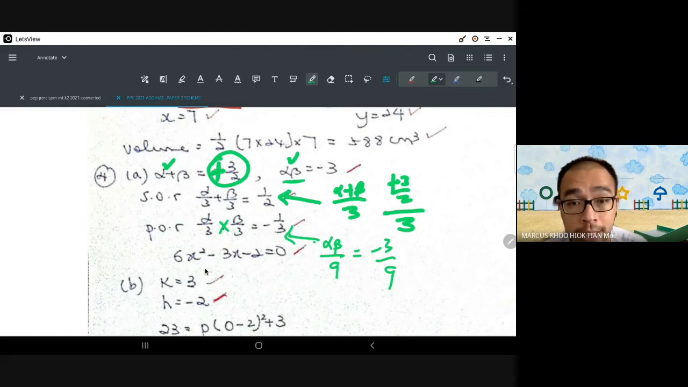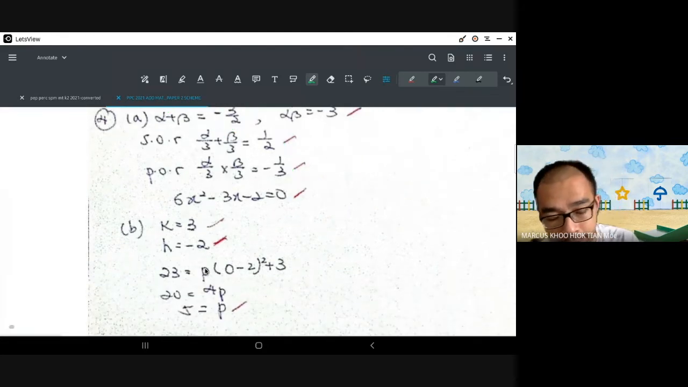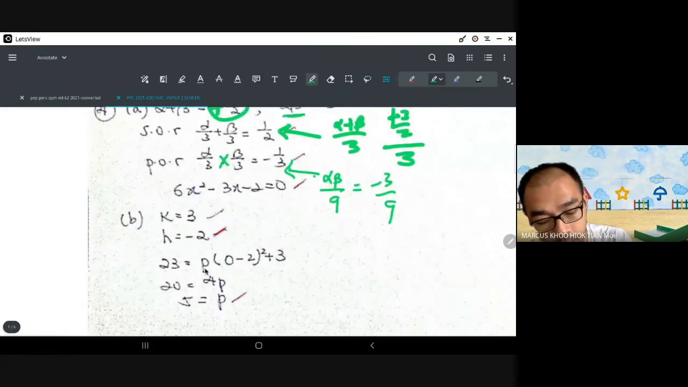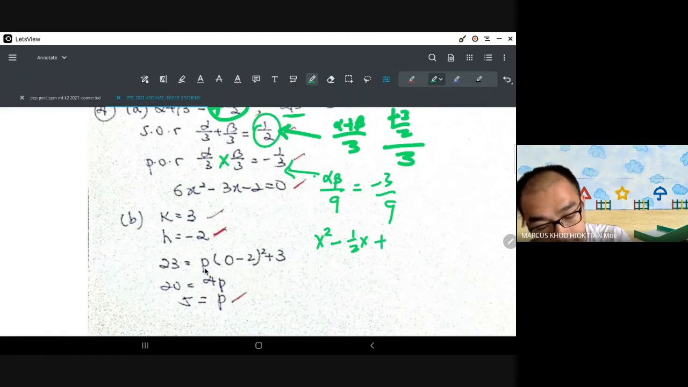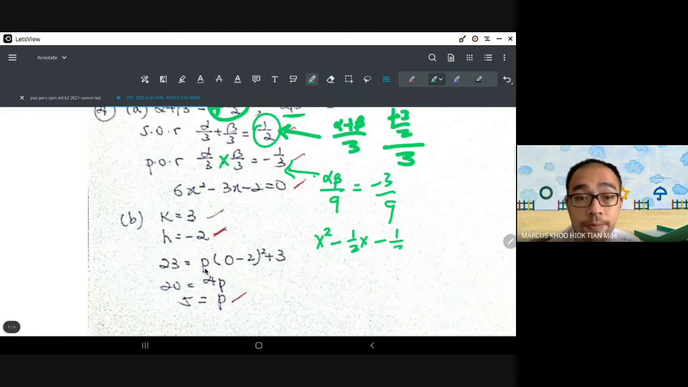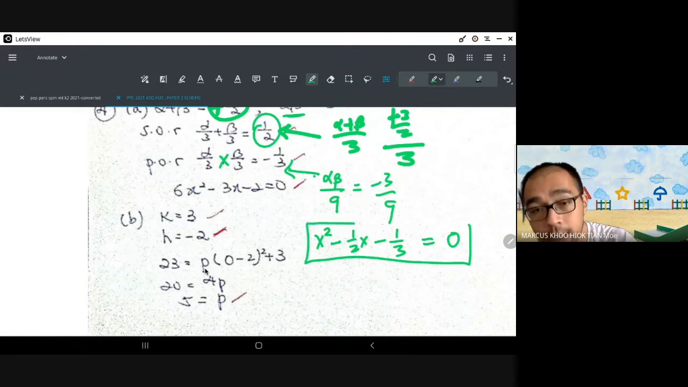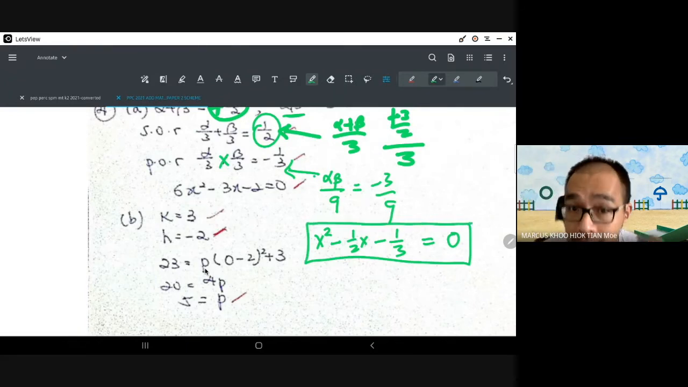Then you put it back into the template. Okay, the template will be x squared minus half x plus, oh sorry, minus again, minus 1 over 3. Okay, now this answer, unfortunately, is not acceptable because dia tidak lengkap. There is this half and this 3 over there. You can actually simplify it. So how do you simplify it?